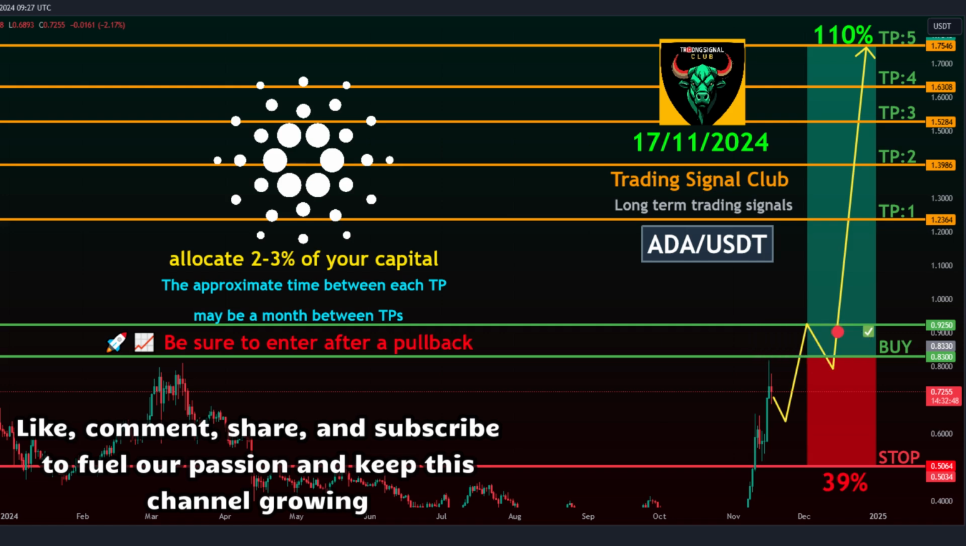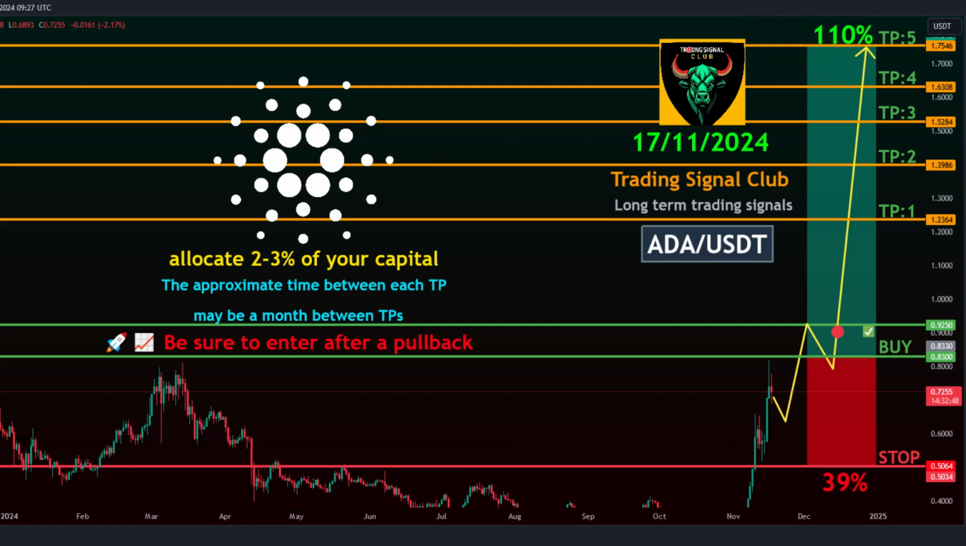Take profit targets. Target 1: 1.236. Target 2: 1.398. Target 3: 1.528. Target 4: 1.630. Target 5: 1.754. Stop level: 0.506.